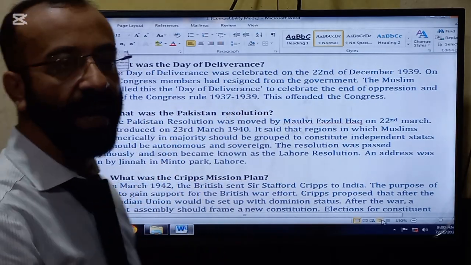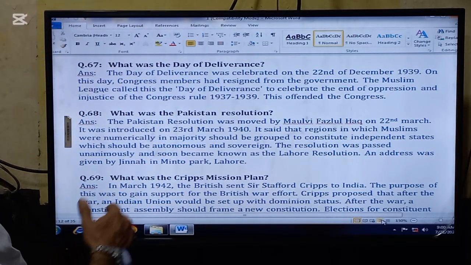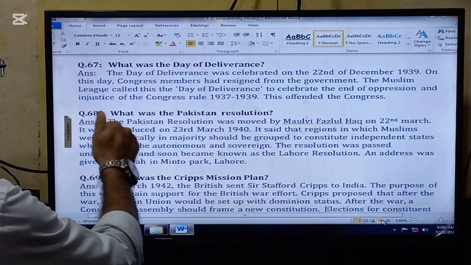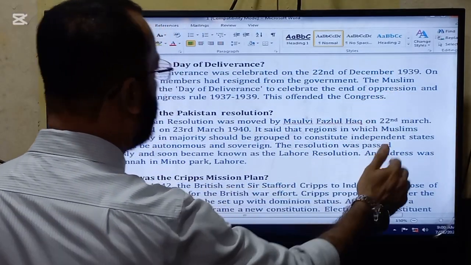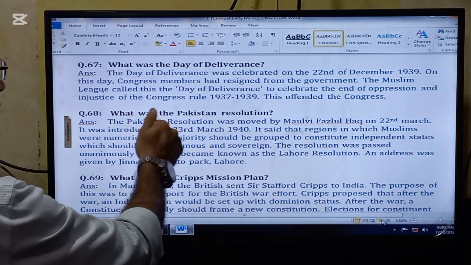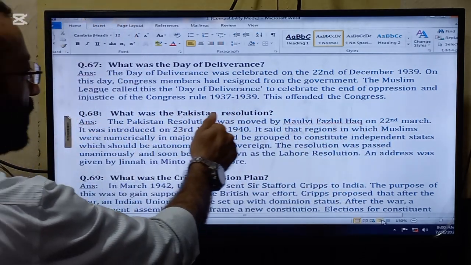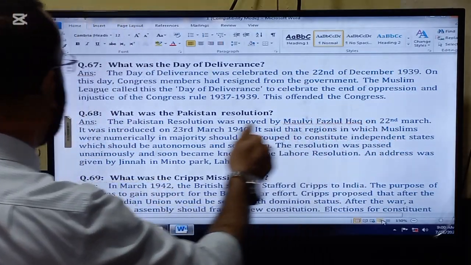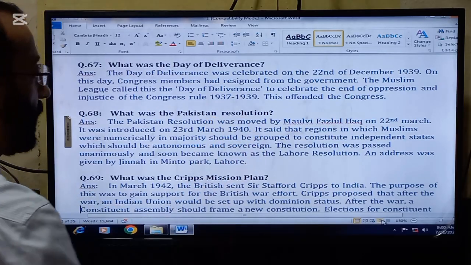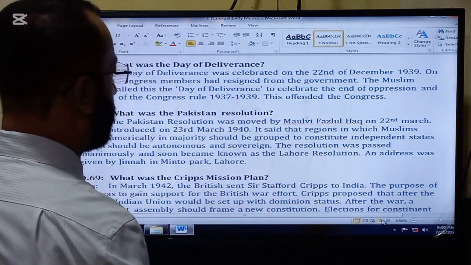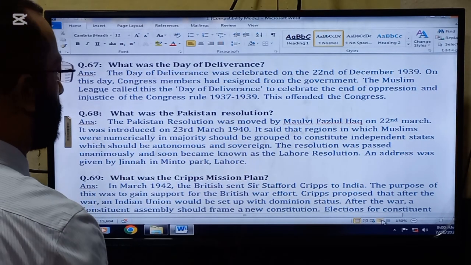The next important question in the lecture is, what was the Day of Deliverance? So actually this is the day which was celebrated by the Muslims at the end of the Hindu ministries after the election of 1937. The Day of Deliverance was celebrated on the 22nd of December 1939. On this day, Congress members had resigned from the government. The Muslim League called this day the Day of Deliverance to celebrate the end of the oppression and the injustice of the Congress rule that lasted from 1937 to 1939. This offended the Congress.